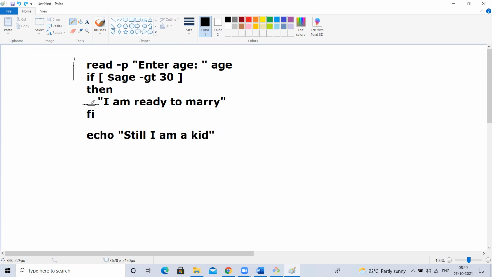Just think like I have written echo here, for example. Now, the second time, I passed age as 35. Now, the execution comes here. Will this execute? Yes. Now, the condition will come here. 35 greater than 30. True or false? True. So what will happen then? It will come here. The condition will execute. Echo, I am ready to marry. This will execute, right? Correct.